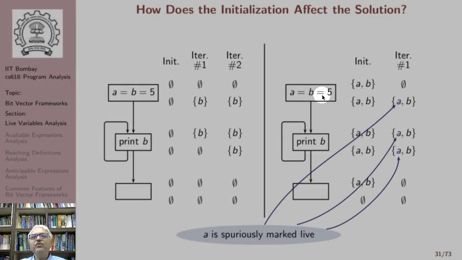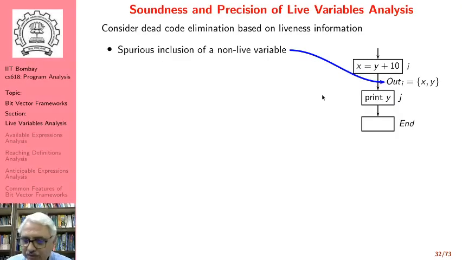The other thing that we can do with live variables analysis is that we might want to keep a register for A, which is not going to change the behavior of the program as far as the computation is concerned. It might change the behavior of the program as far as execution time is concerned, but that really doesn't matter to us. We are not talking about the efficiency. When we say behavior of the program, we are talking about the result being computed by the program. In either case, the program is going to print B, whether or not we mark A as live. So that tells us what happens when we use a different initialization.